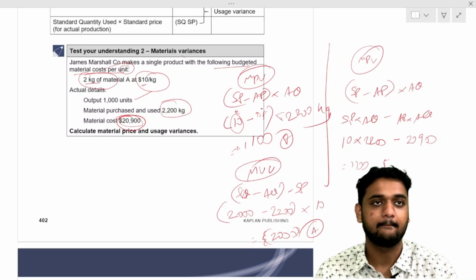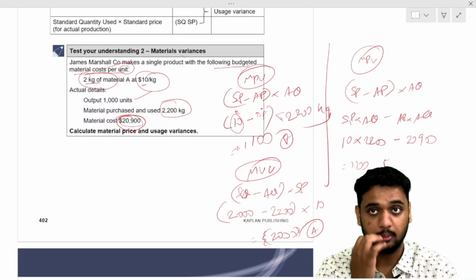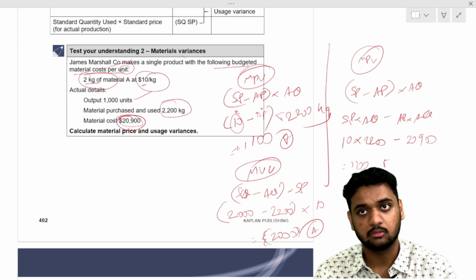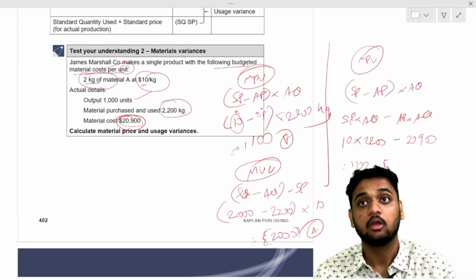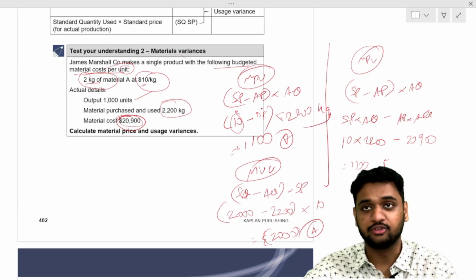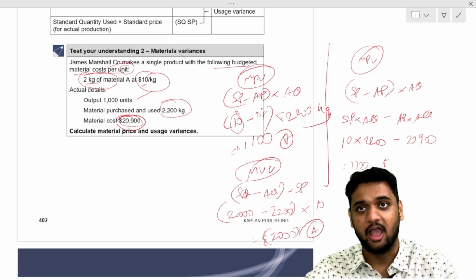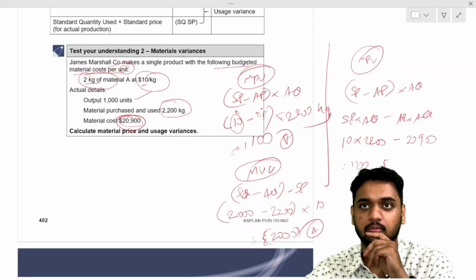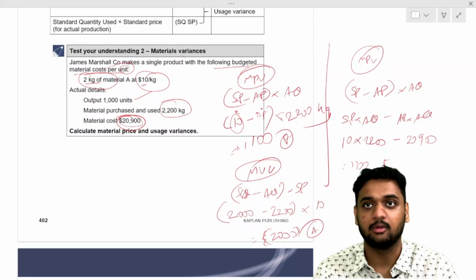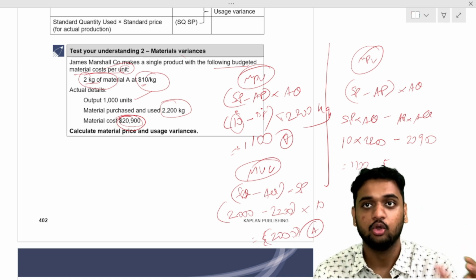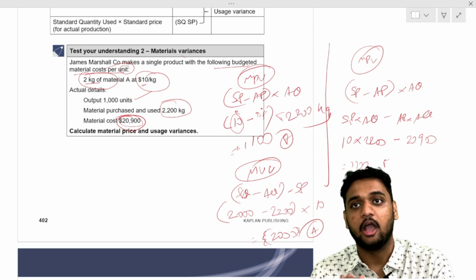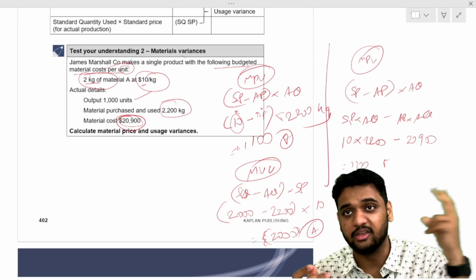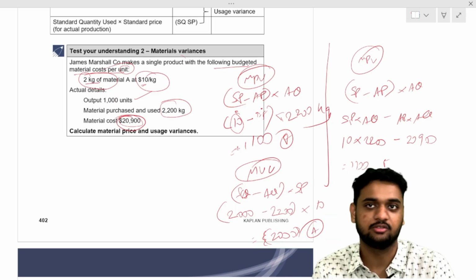Understood? How much should we have used to produce 10 plates of fried rice? I should have used 2000 kilos of paneer. But how many kilos of paneer did I use? I used more paneer, so my material cost became more. I should have used only 2000 kilos, but I used 2200 kilos. 200 kilos extra I used. Whatever is the cost of that, that is my loss.